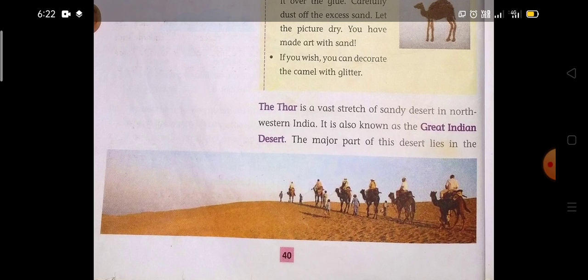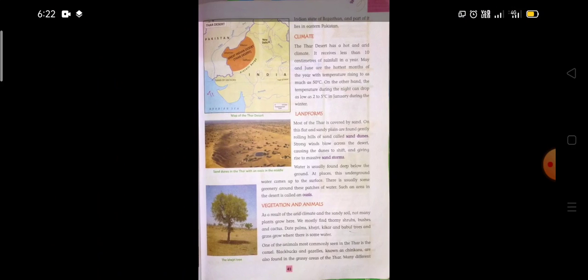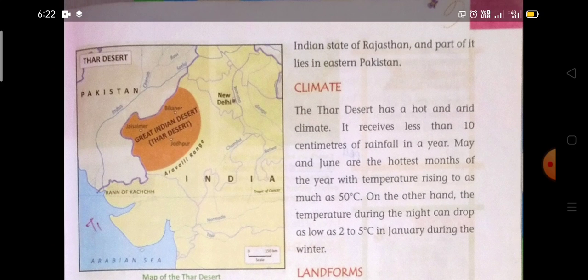It is also known as the Great Indian Desert. The major part of this desert lies in the Indian state of Rajasthan, and part of it lies in eastern Pakistan.